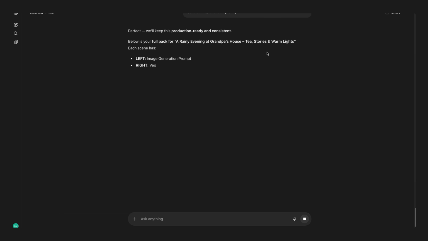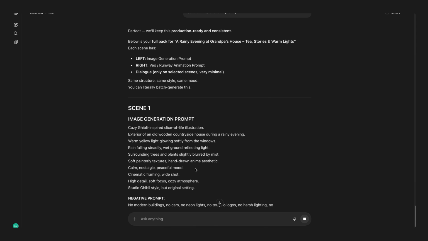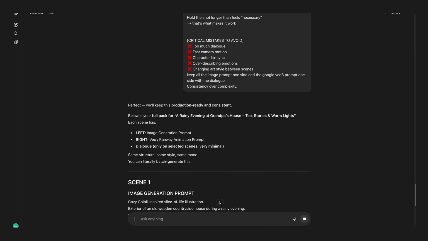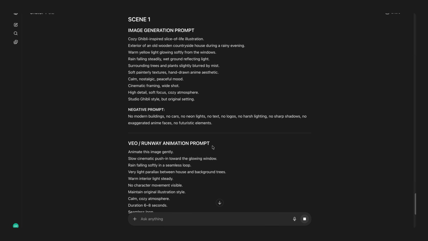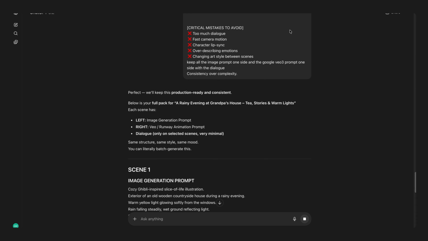That's it. Right away, ChatGPT will understand what you're trying to do and will first create the prompt for your first scene, which is the image generation prompt. Once that's done, it will also generate the animation prompt you'll need to turn those images into animations using Google VEO 3. So now that you've followed the steps, you can see exactly how the process works.